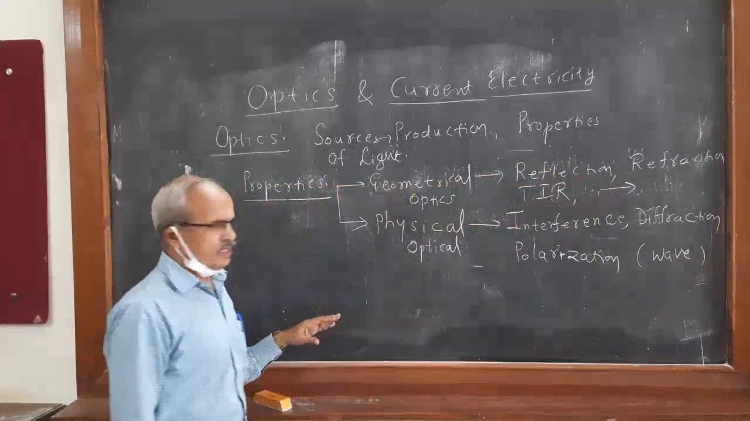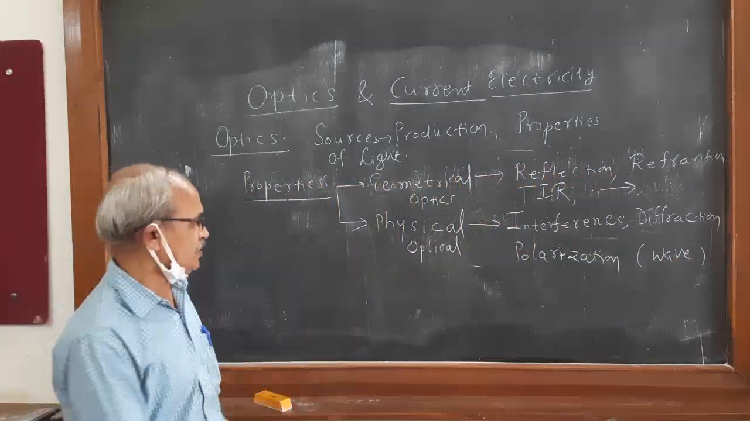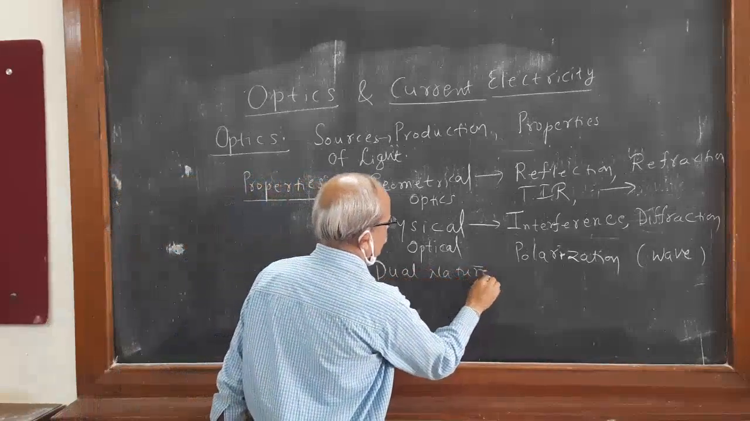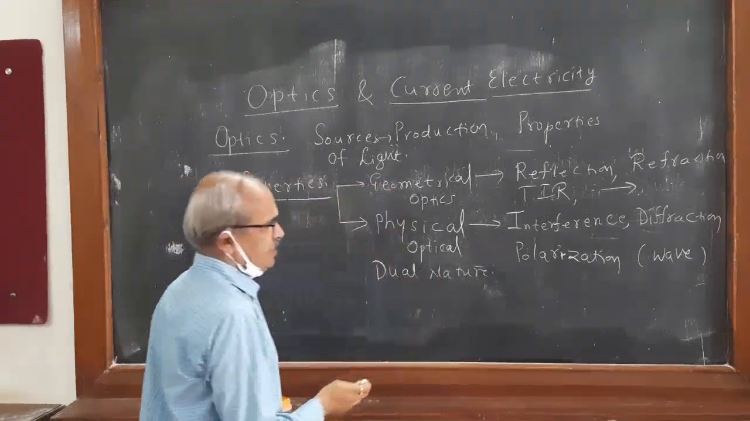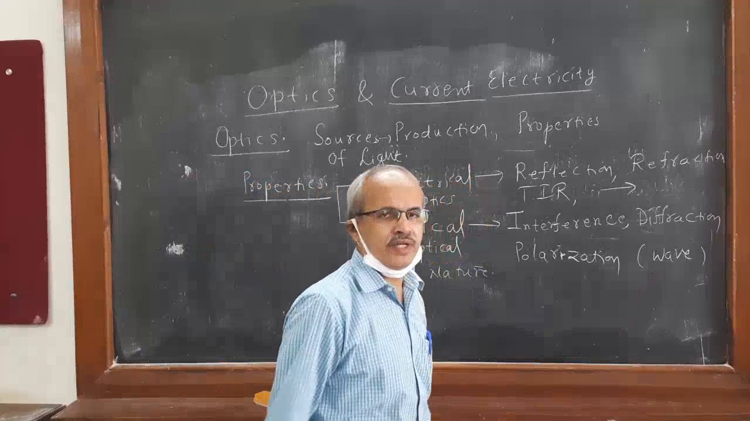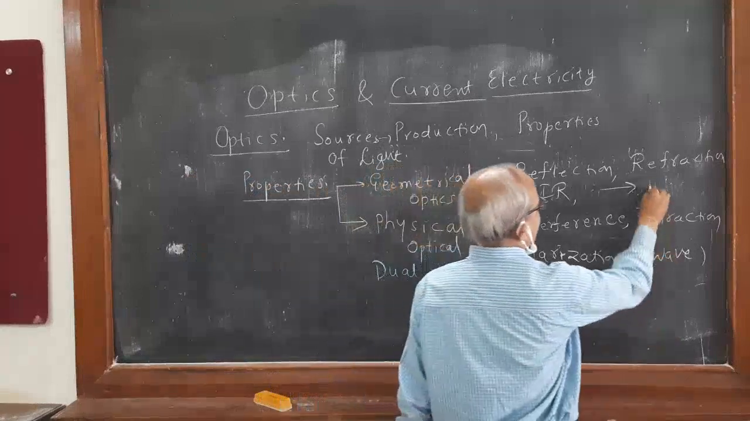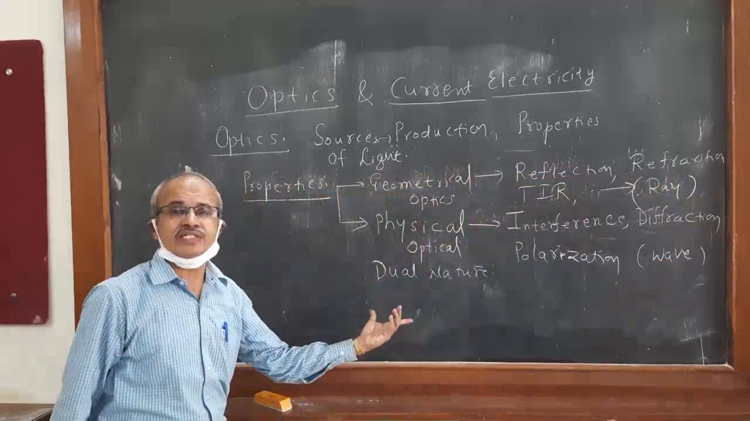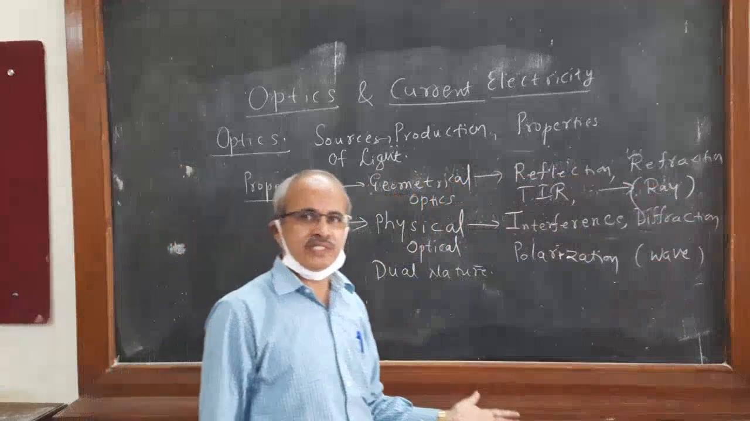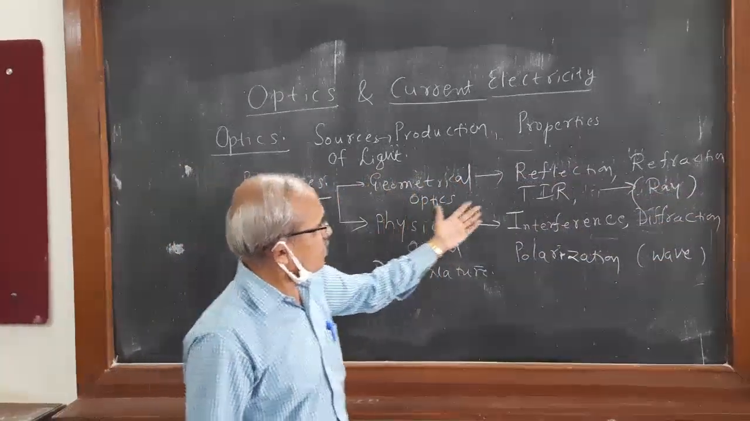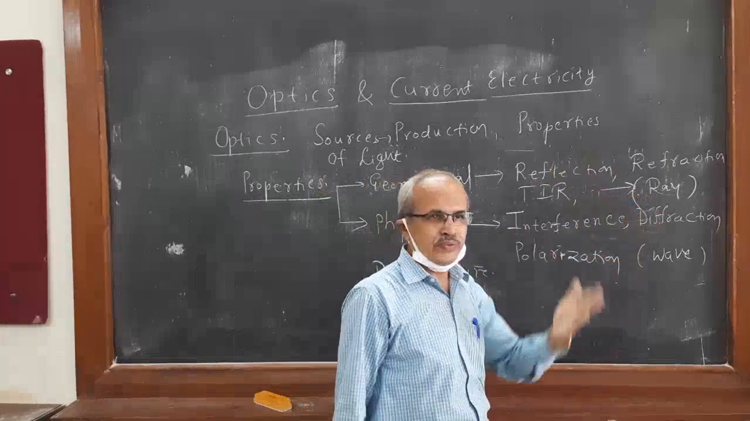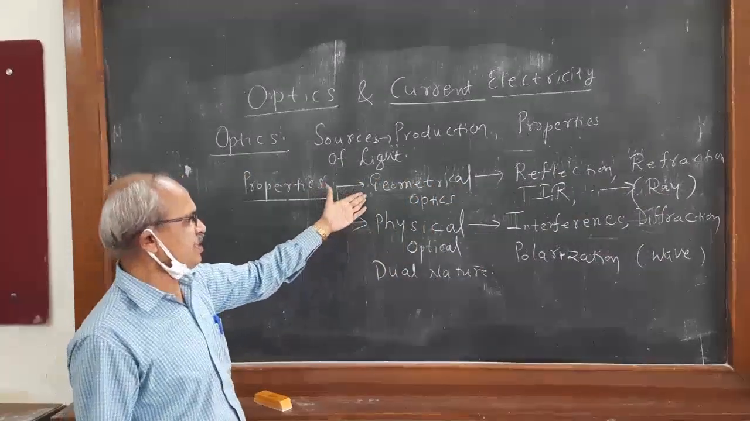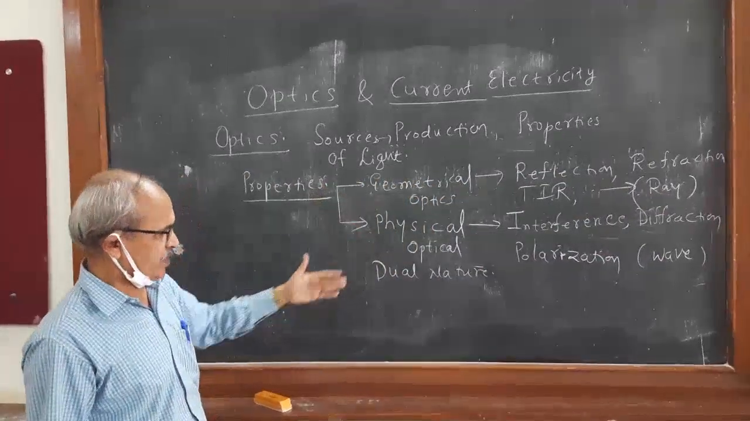It is the dual nature of light. It will travel straight as a ray of light, or it will travel in the form of a wave. So it is called dual nature. Dual means both types of nature are there. In one circumstance it is in the form of a ray of light, in another circumstance it is a wave. So light is broadly divided into geometrical optics and physical optics.